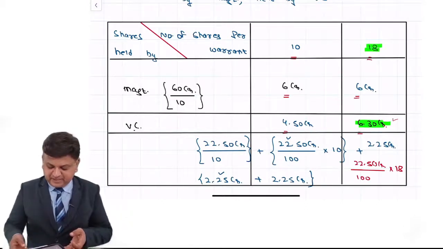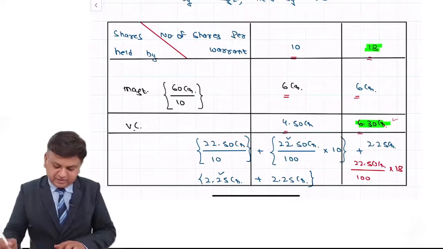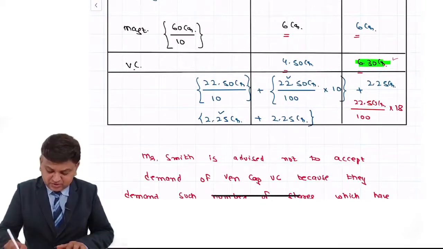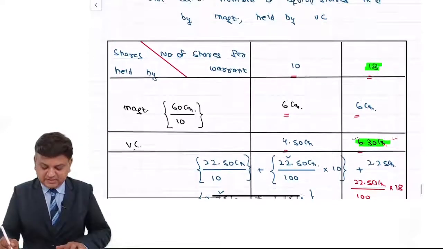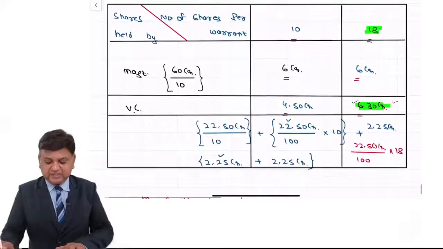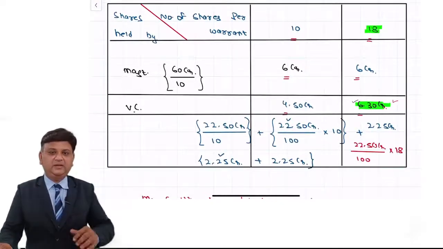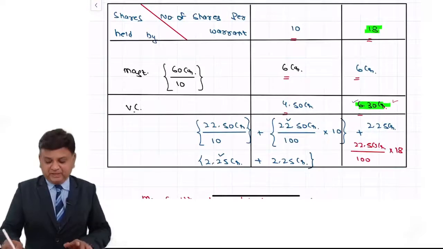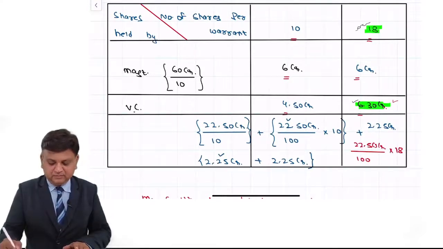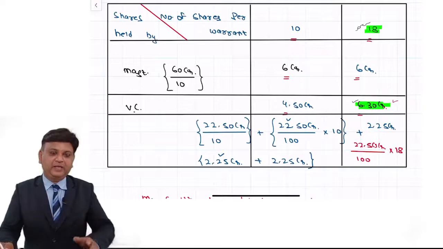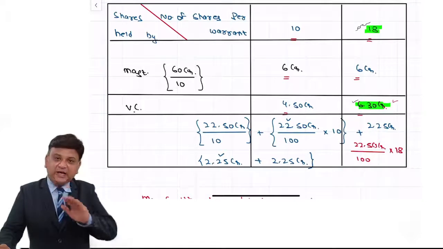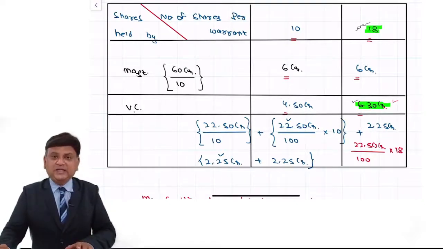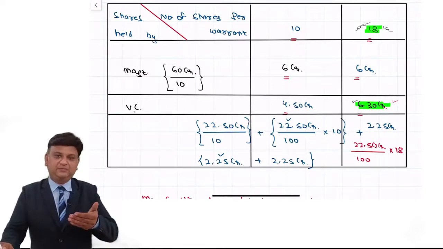Now, just an additional point: suppose this comes less than 6 crore, then in that case we can tell Mr. Smith that, see, giving a lower number of shares is always preferable. In a way, it shows that you are able to bargain well. But if they refuse to give the funding unless they get at least 18 shares, then in that case you can accept.